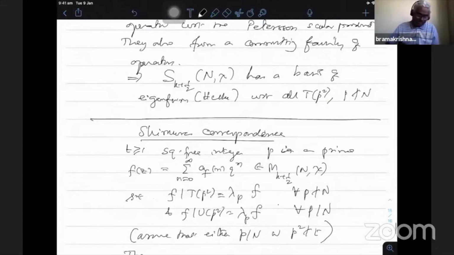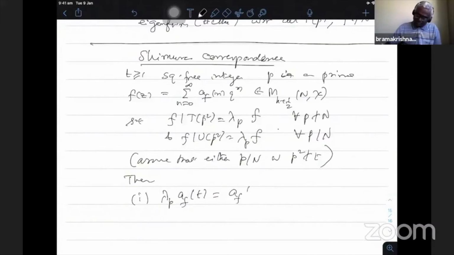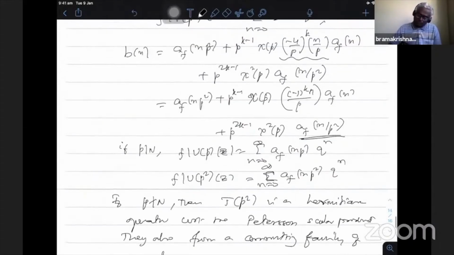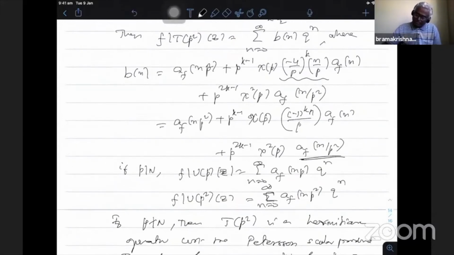So therefore, lambda p a_f(t) is a_f(t p^2) plus chi(t) to the power k minus 1, minus 1 to the power k t by p, a_f(t). The third part is 0. And second is whenever I substitute n equal to p^(2m) t. If n is a multiple of p, this factor goes away because of the character appearing there, and only the first and last factor will be there. When n is a multiple of p, not because of the character but because n is a multiple of p, this n by p symbol becomes 0.